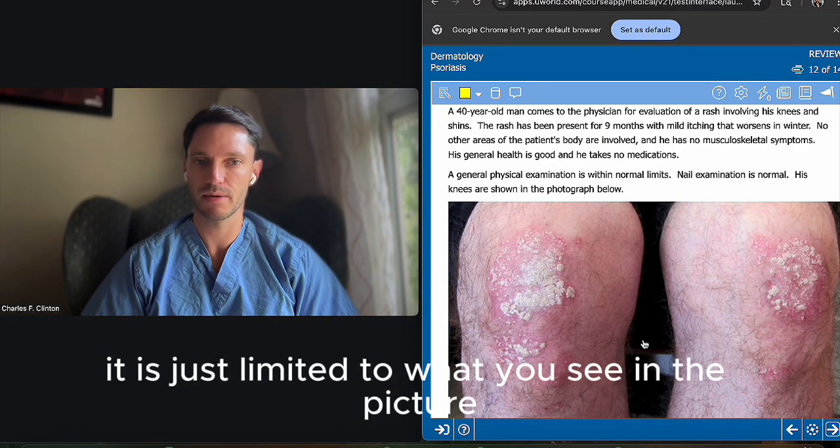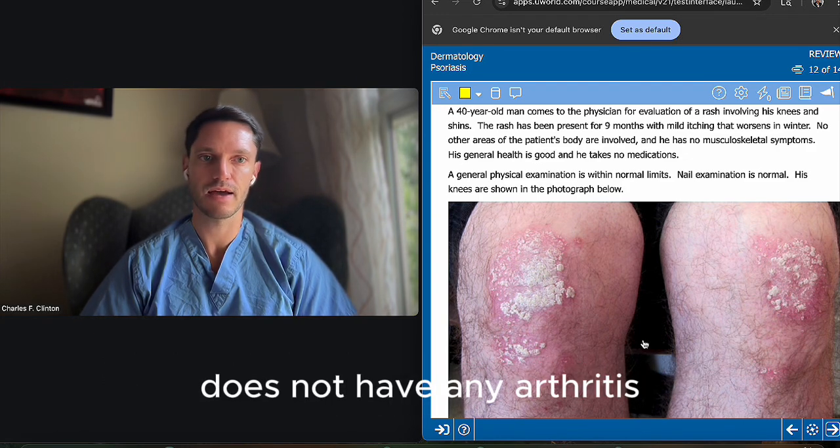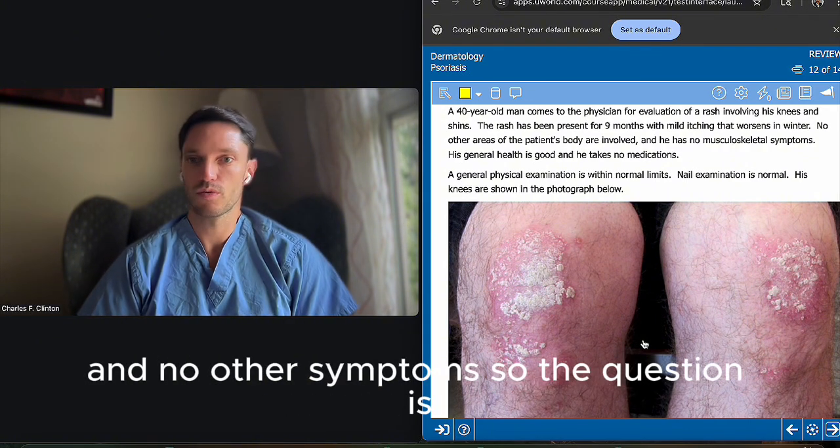It is just limited to what you see in the picture. So it's just limited to those knees. And the patient has not had any prior symptoms, does not have any arthritis. It just has some mild itching that worsens in winter and no other symptoms. So the question is, how do we treat this?